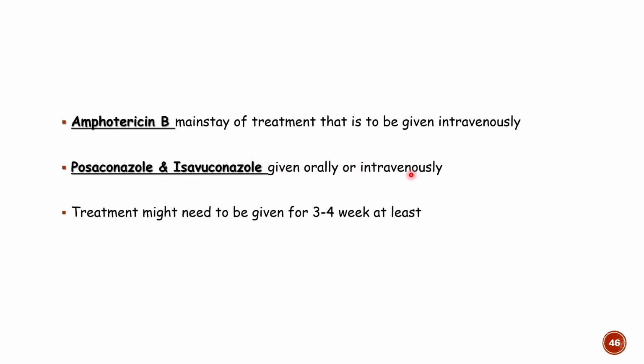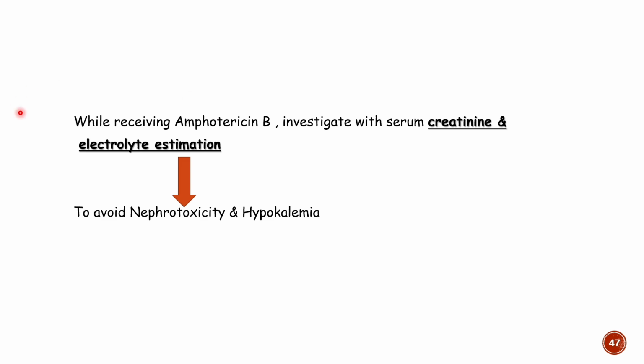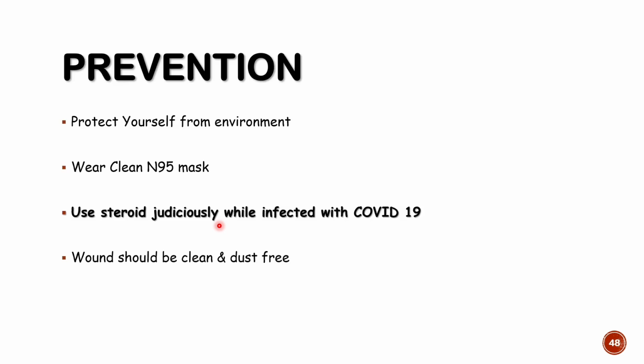That can be given orally or intravenously, and the treatment might need to be given for 3 to 4 weeks. During that therapy, while the patient is receiving amphotericin B, kidney monitoring is needed, right? They can lead to kidney impairment. They are nephrotoxic drugs. So creatinine and electrolyte estimation, particularly creatinine, needs to be done to check kidney involvement when the patient is put on amphotericin B treatment, to detect kidney impairment.